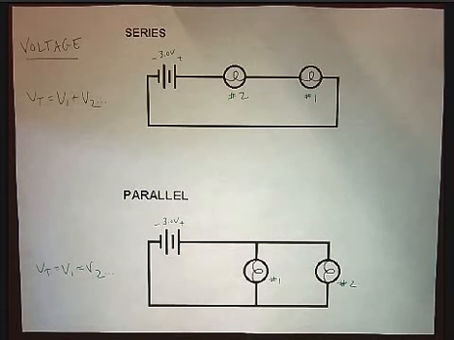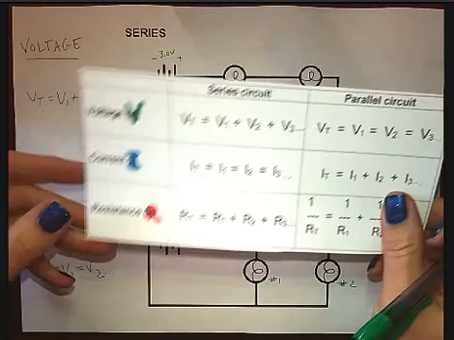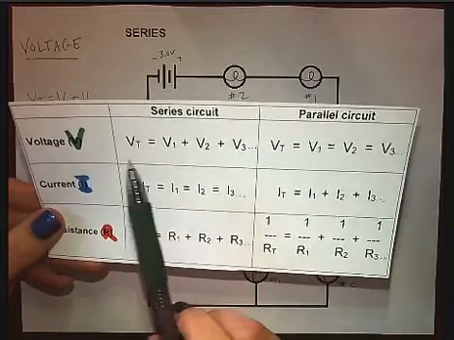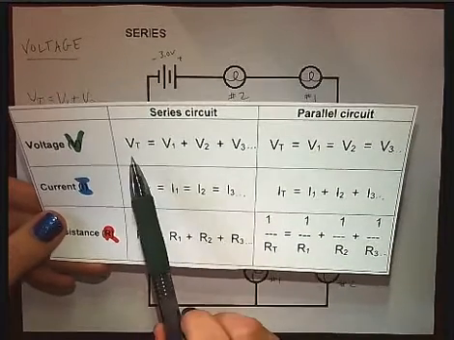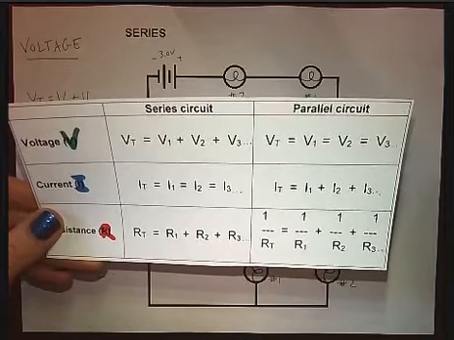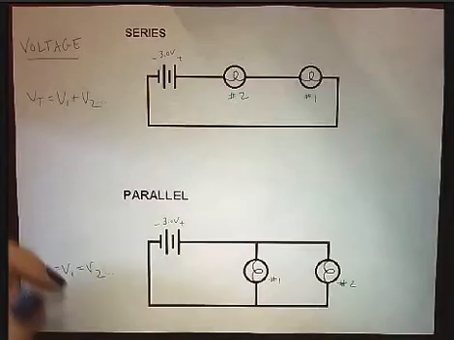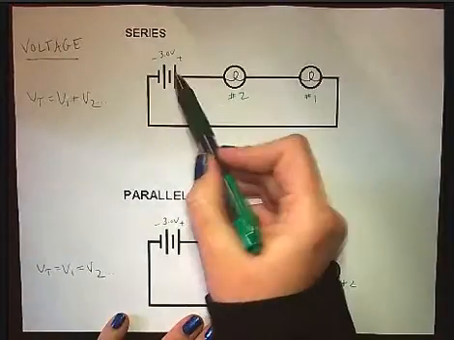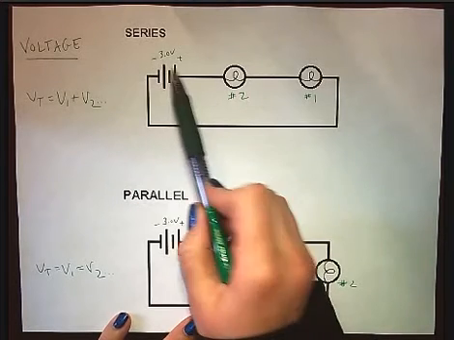Hi everyone, I'm just going to go through the equations for voltage and current in a series and parallel circuit. So voltage is the pressure and current is the flow of electrons. So the voltage first, the voltage comes from the battery.